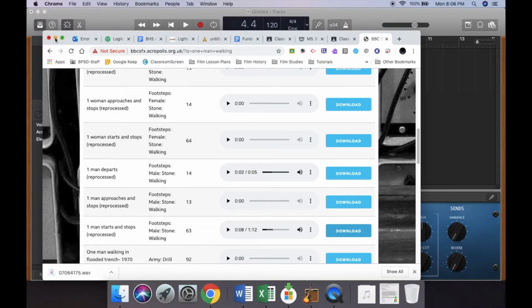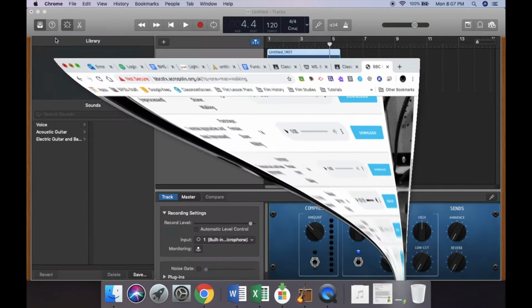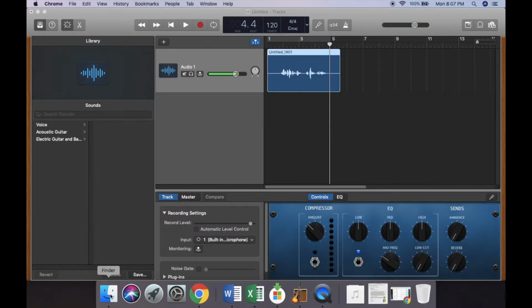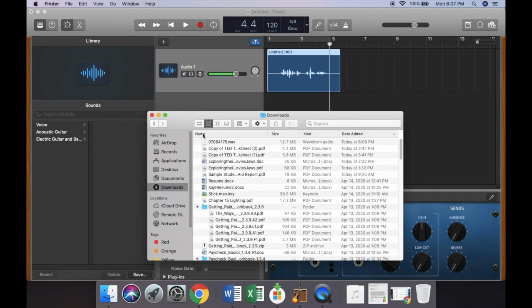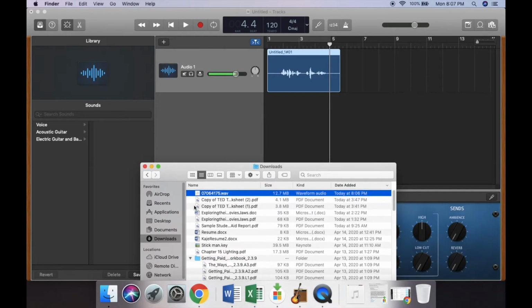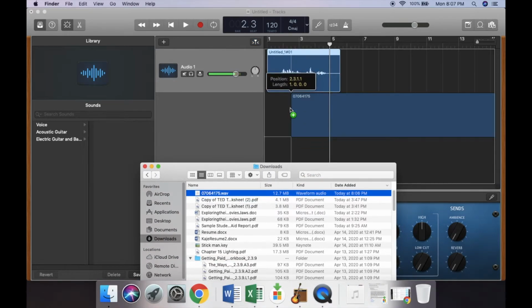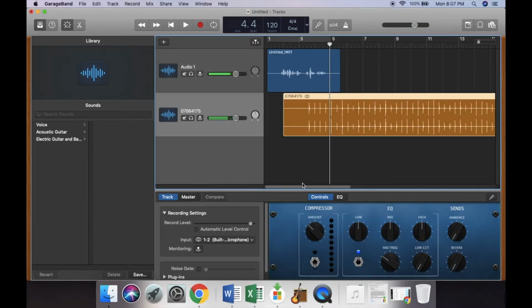Once the sound has downloaded, it has gone into my Downloads folder. I can access the Downloads folder by accessing Finder. In Finder, I'll go to the Downloads folder. This is the audio sound that I just downloaded. I'm going to take this sound and drag it and drop it into my project.